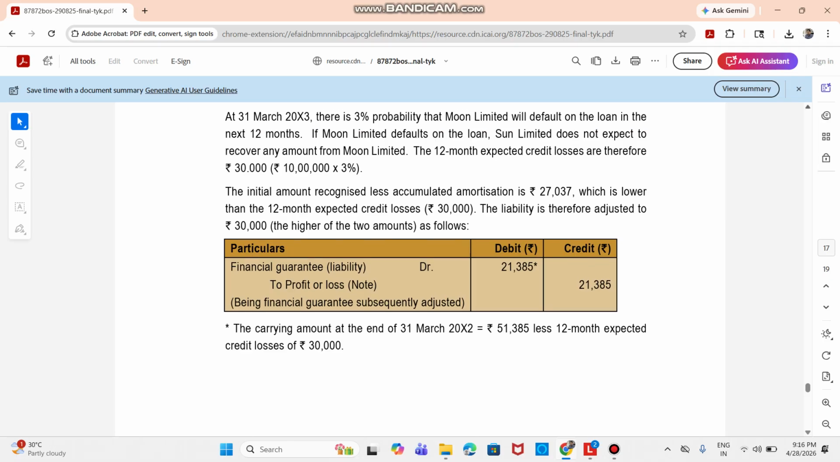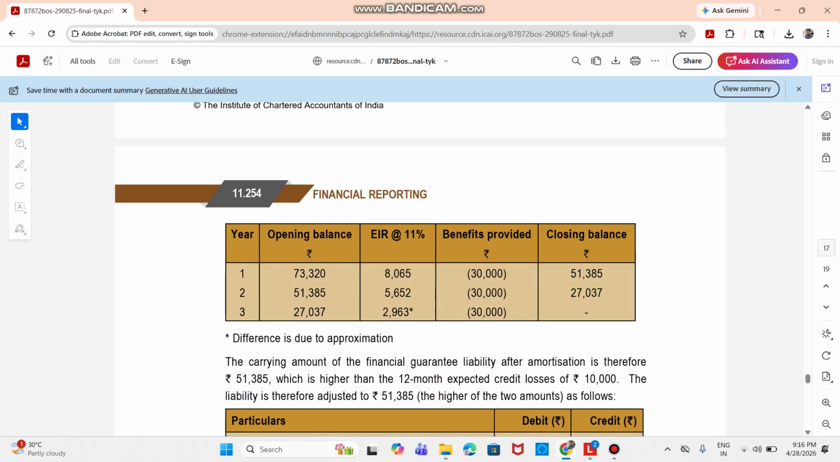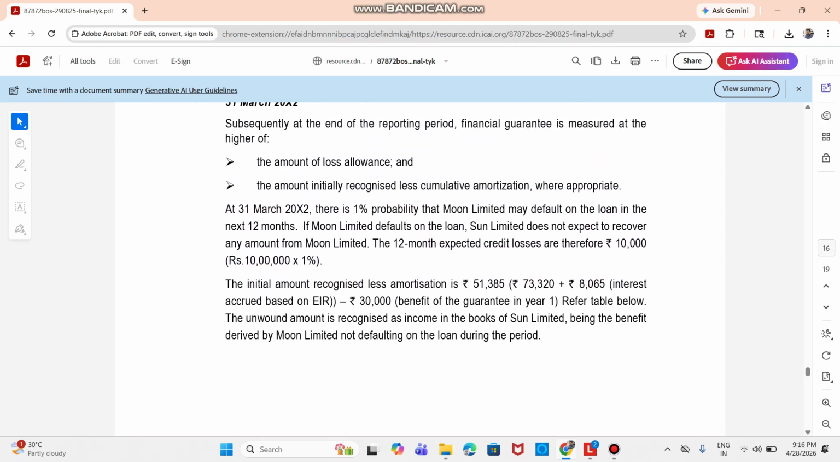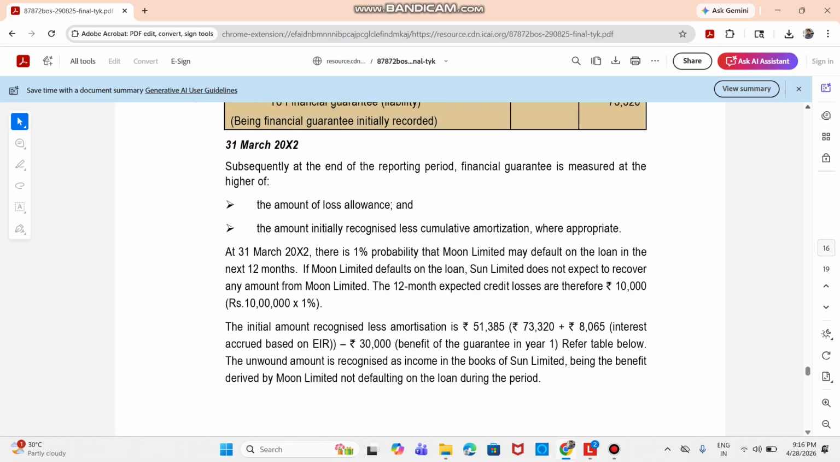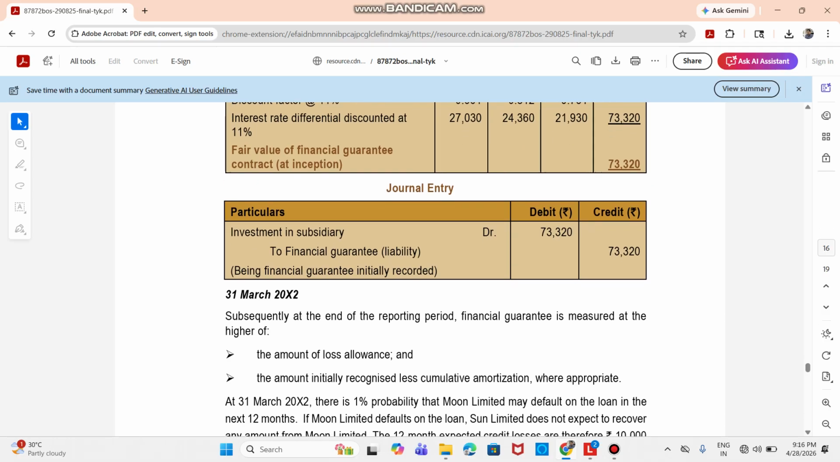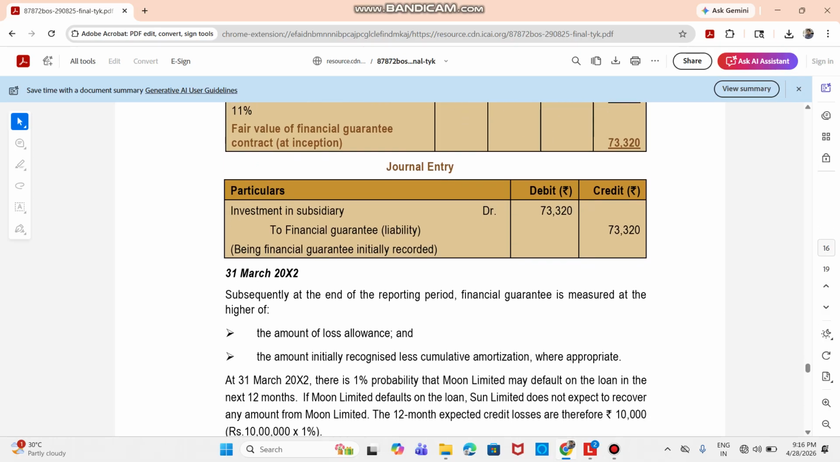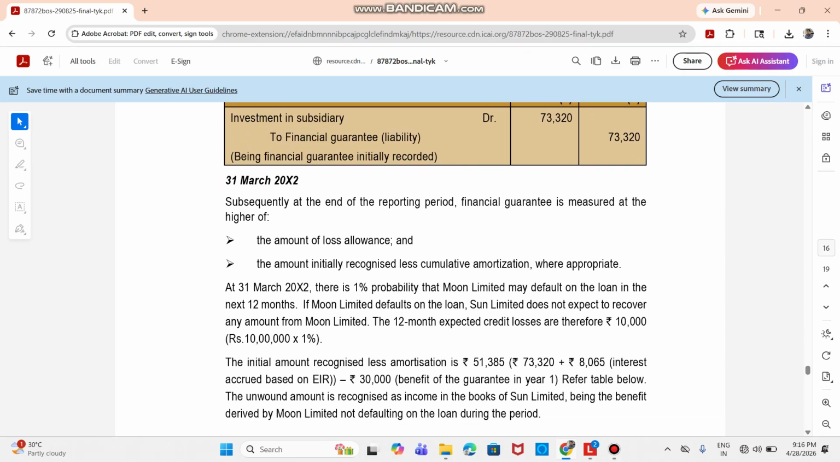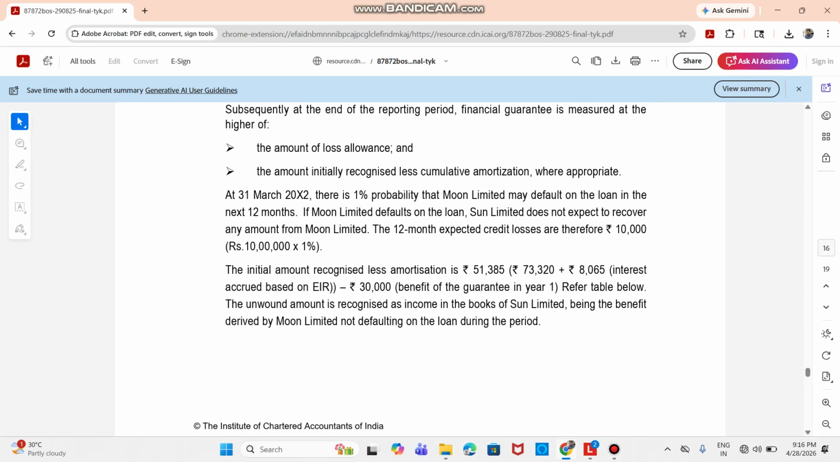So let's quickly recount the process flow. So first, you are expected to compute the interest rate differential. So that comes to 73,320. Then immediately pass the entry, that is investment in subsidiary to financial guarantee. Then at the year end, you need to reproduce these key terminologies from the standard, that is financial guarantee is measured at the higher of the amount of loss allowance and the amount initially recognized less cumulative amortization. Now immediately go to the computation, so the amount will come to 51,385.